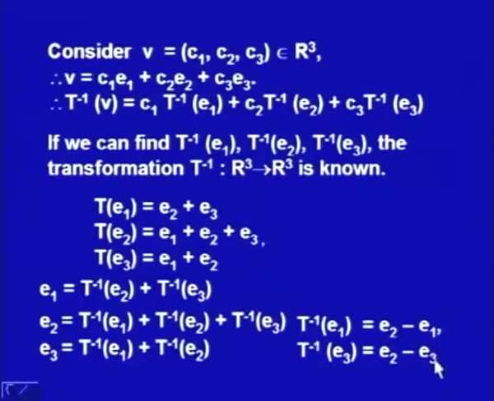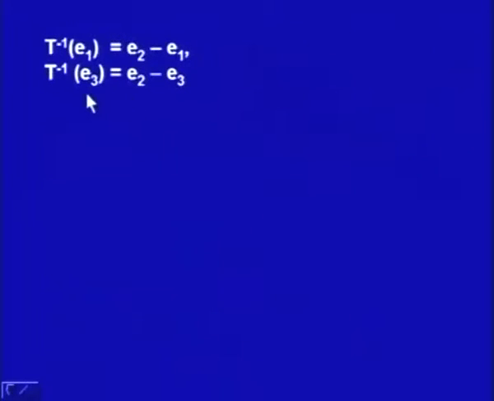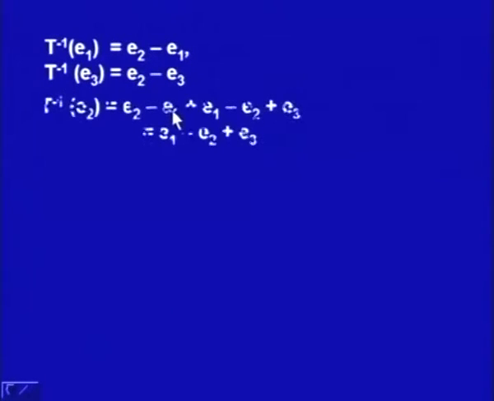Here I am using the linear property of T inverse. So once we get T inverse E1 is equal to E2 minus E1 and T inverse E3 as E2 minus E3, then we can substitute in the second equation to get T inverse E2. So from this T inverse E2 is E2 minus E2 plus E1 minus E2 plus E3, and that simplifies to E1 minus E2 plus E3.